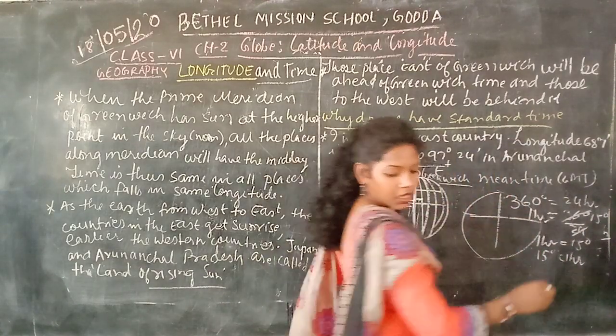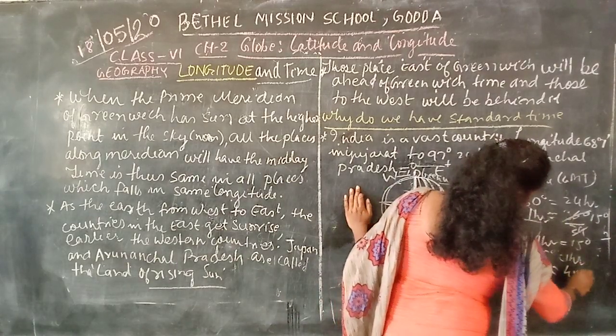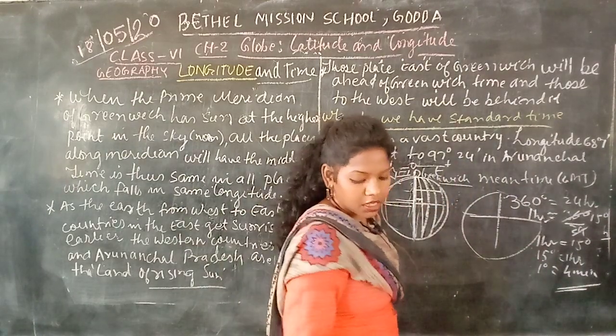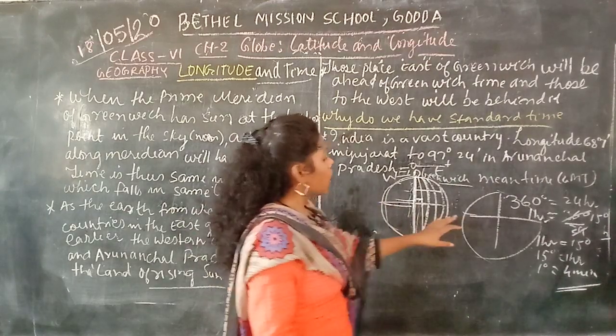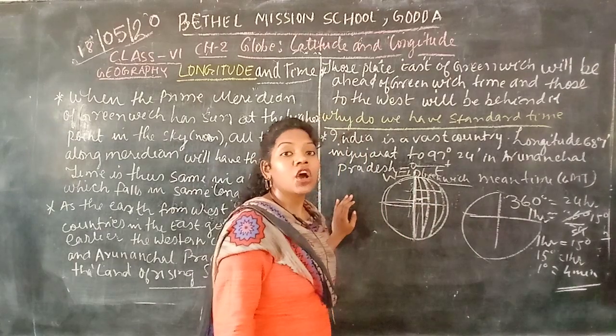How much does it take? 1 degree takes 4 minutes. So the distance between two meridians takes only 4 minutes. It takes only 4 minutes.